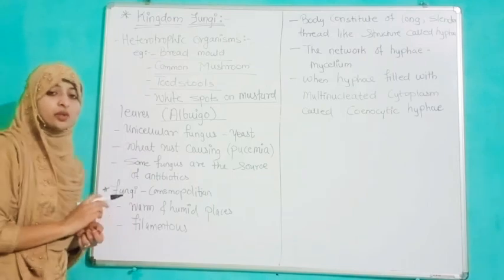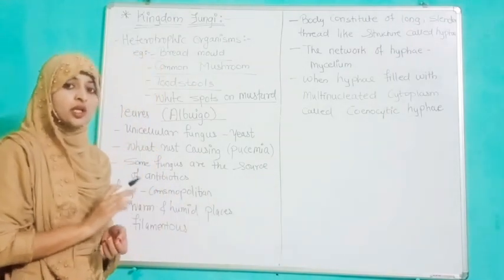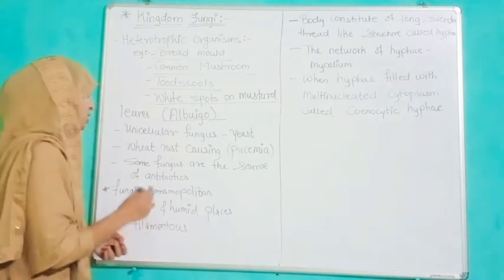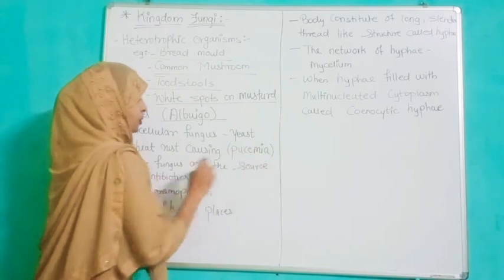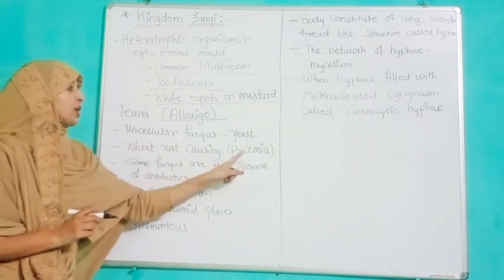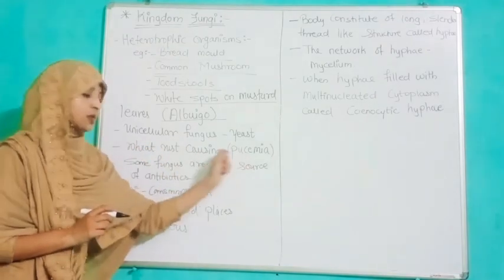Yeast is a unicellular fungus, and wheat rust causing Puccinia, means we can see rust on wheat leaves.